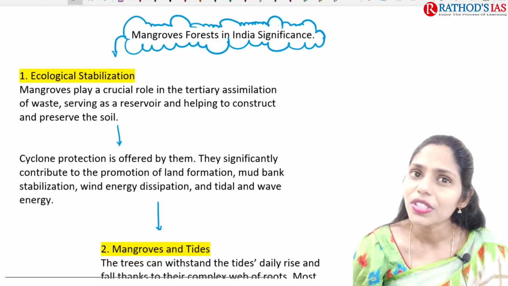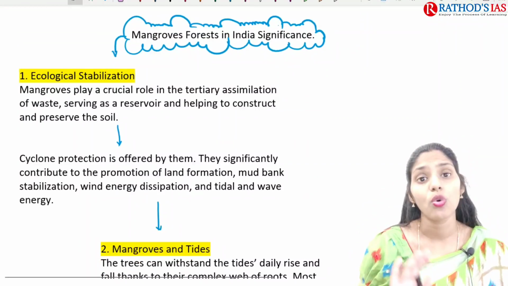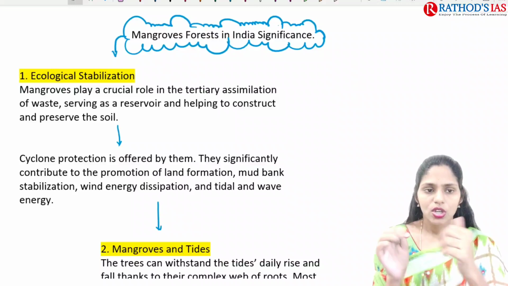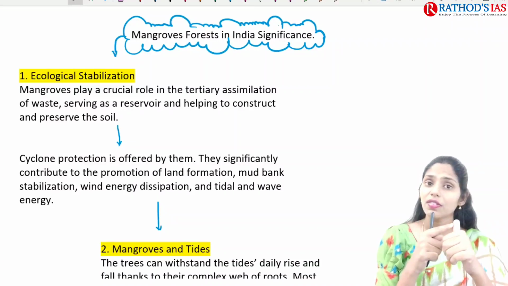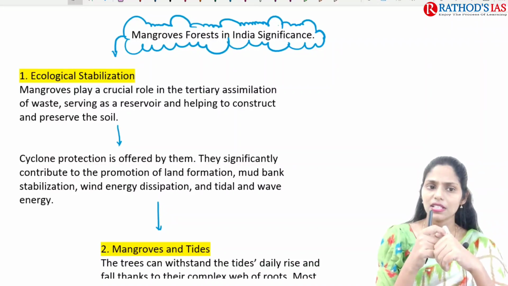So what are the services provided by these mangroves, or what is the significance of these mangroves? First and foremost, they help with ecological stabilization.